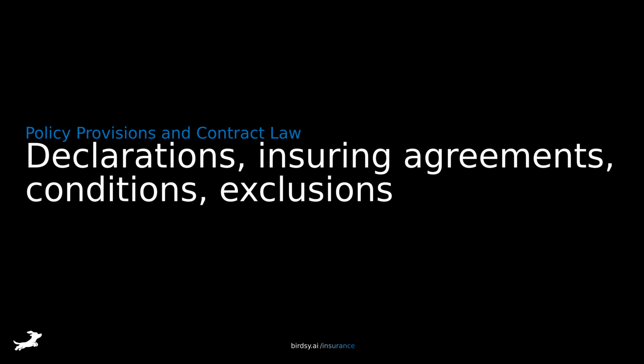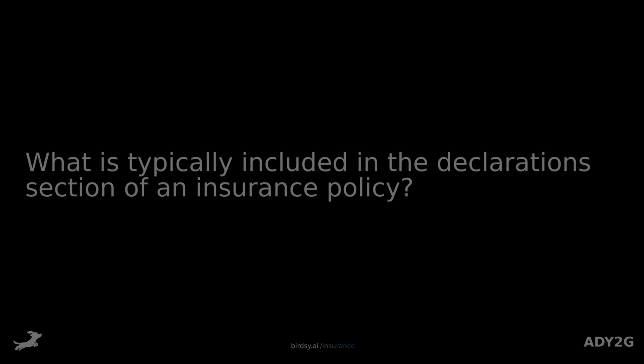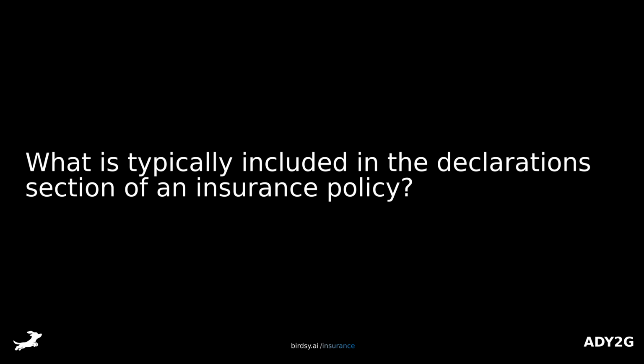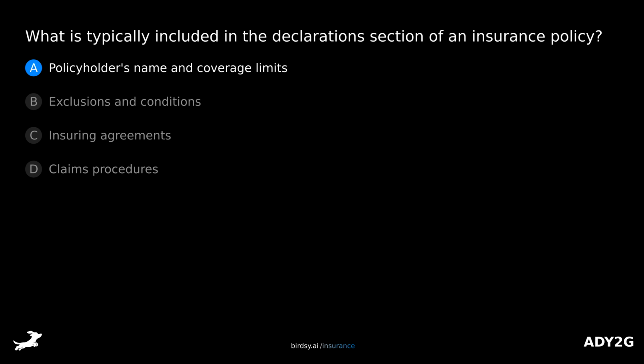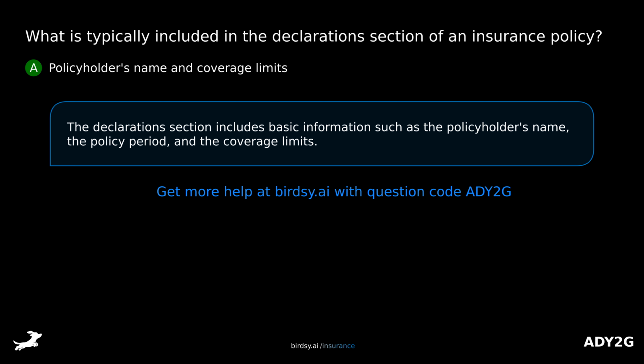Policy provisions and contract law. Declarations, insuring agreements, conditions, exclusions. What is typically included in the declaration section of an insurance policy? Is it A, policyholder's name and coverage limits, B, exclusions and conditions, C, insuring agreements, or D, claims procedures? The answer is A, policyholder's name and coverage limits. The declarations section includes basic information such as the policyholder's name, the policy period, and the coverage limits.